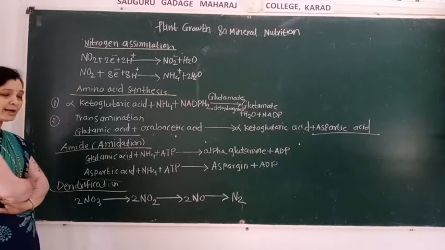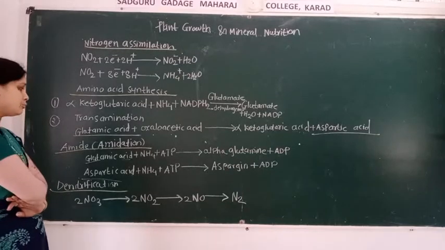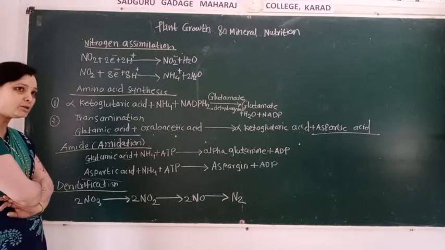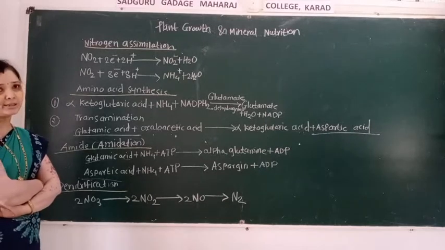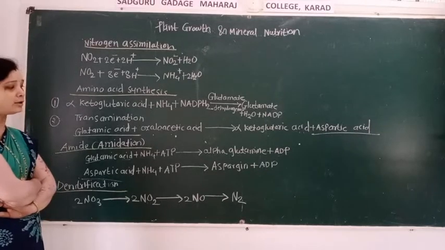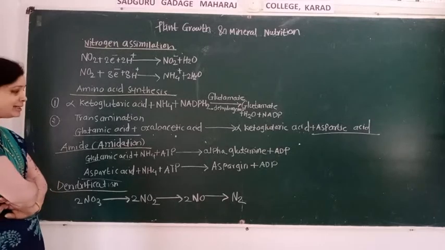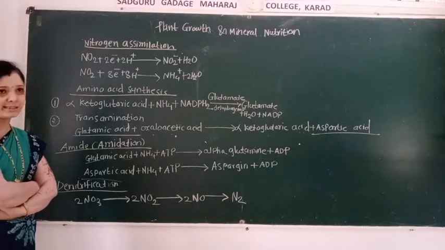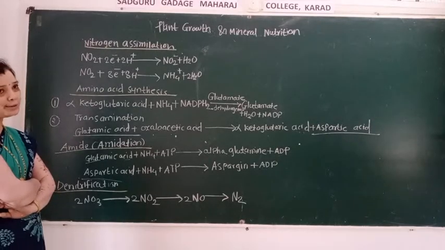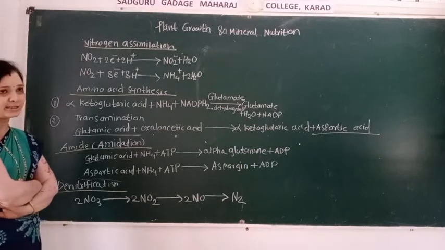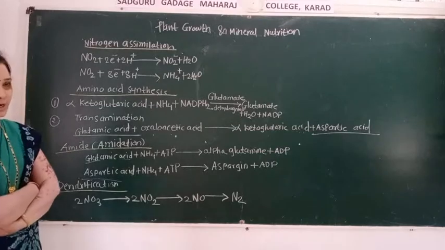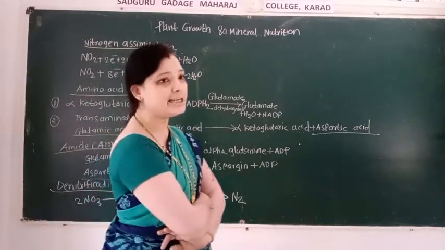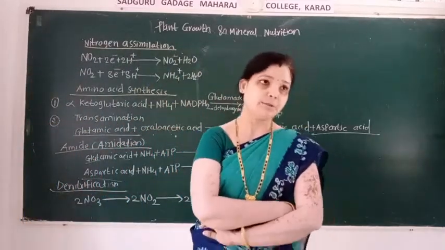Amidation, that is amide formation, takes place. Glutamic acid combines with ammonia and an ATP molecule, and then there is the formation of glutamine and ADP. Aspartic acid again combines with ammonia and ATP, and then there is the formation of asparagine and ADP. And the last step is denitrification.